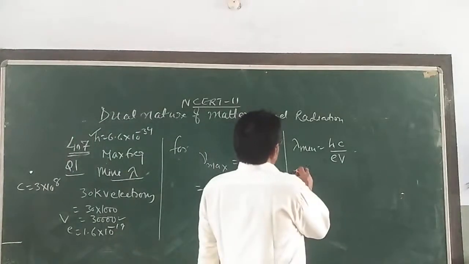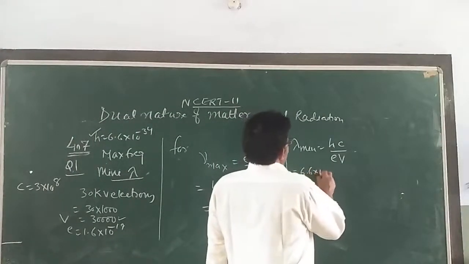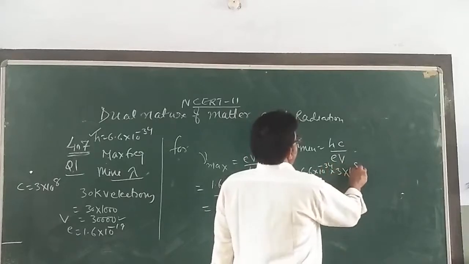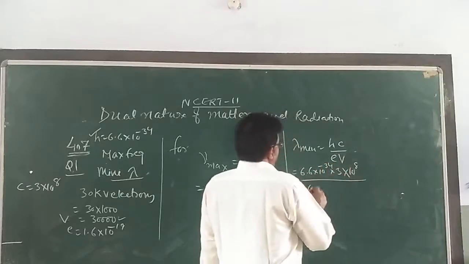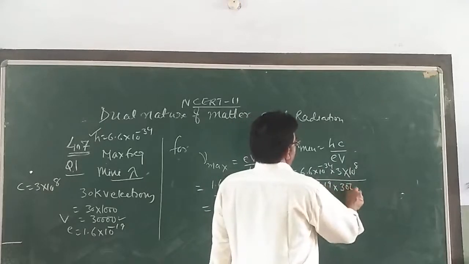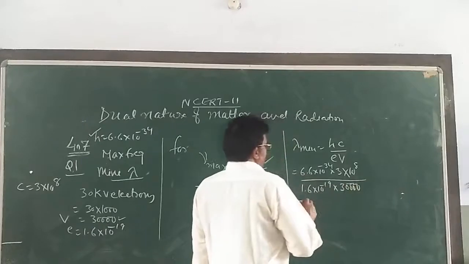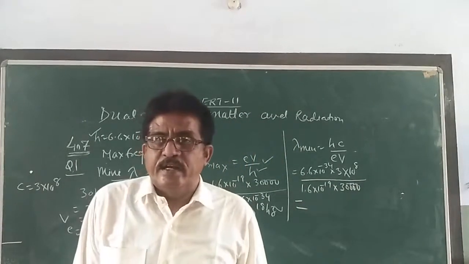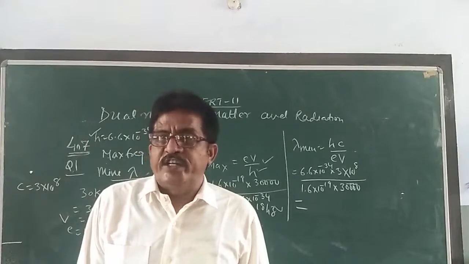Put all the values here: 6.6 into 10 to the power minus 34, 3 into 10 to the power 8, divided by 1.6 into 10 to the power minus 19 into 30,000. These all are given. Again, it's a mathematical calculation.